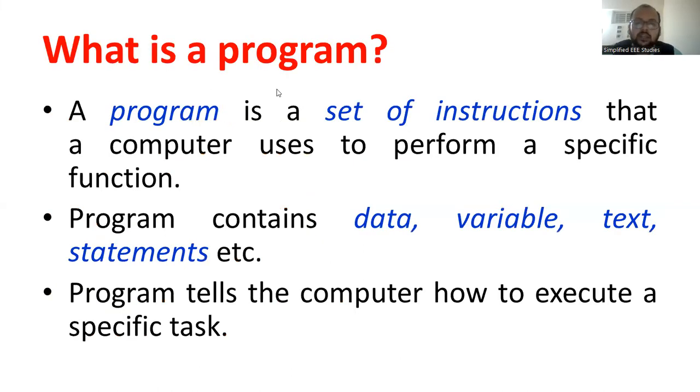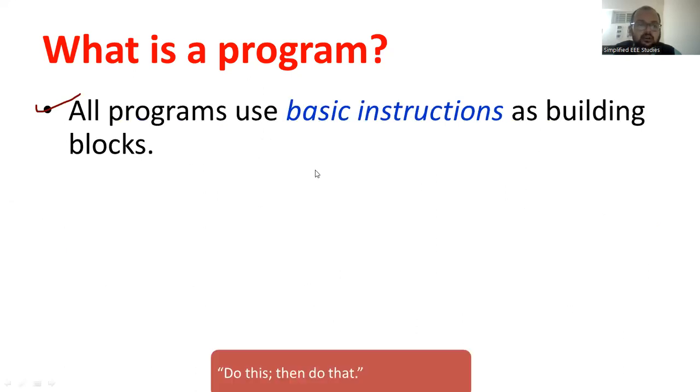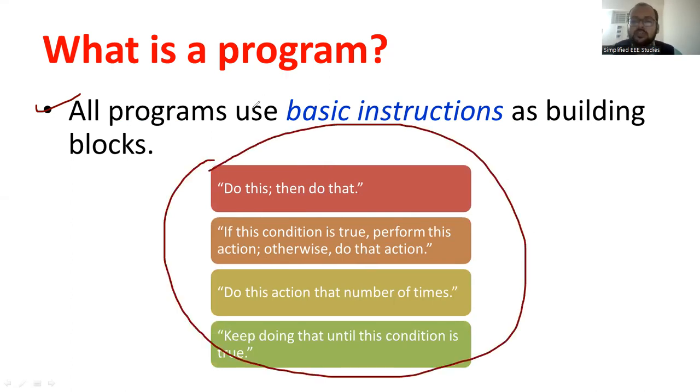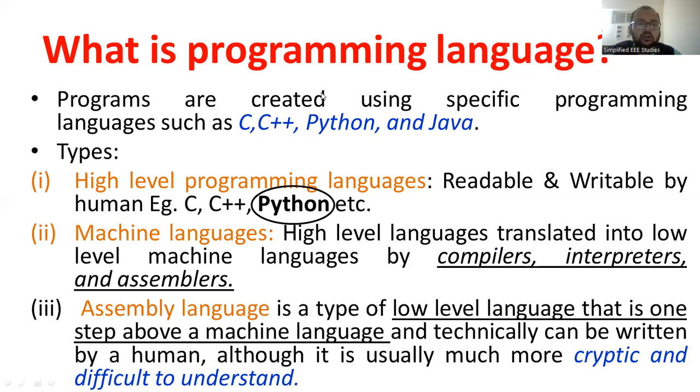Let's understand what is the meaning of program. A program is nothing but a set of instructions. For example, as you can observe, there are different types of basic instruction. Please consider these basic instruction blocks. Do this, then do that. Then if this condition is true, perform this action. Otherwise, do this particular action. You can see these kinds of building blocks. This group of instructions is generally called a program. This is very important, because we are dealing with programs, so you must know the meaning of a program.